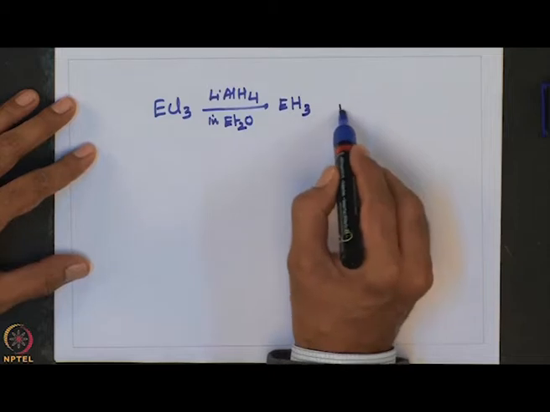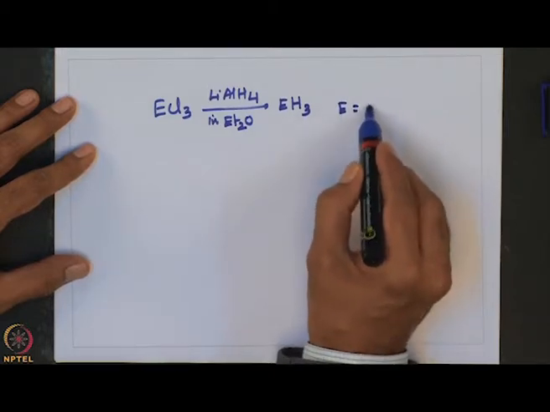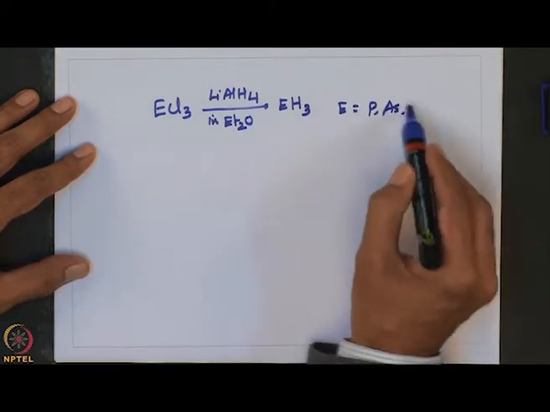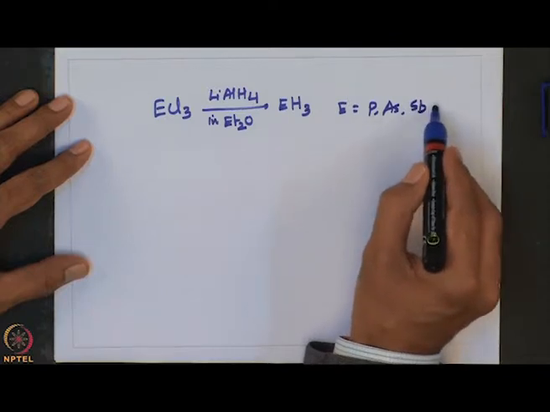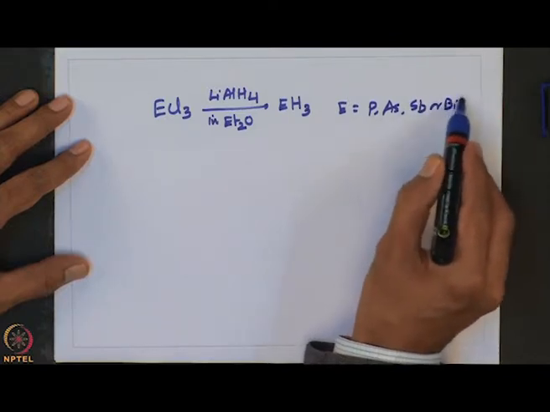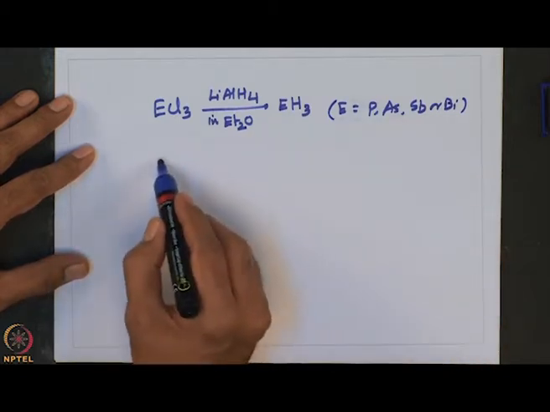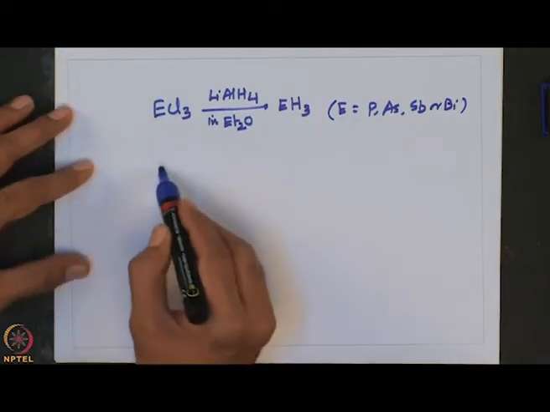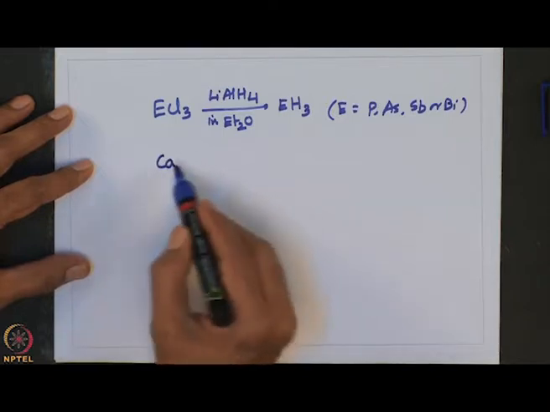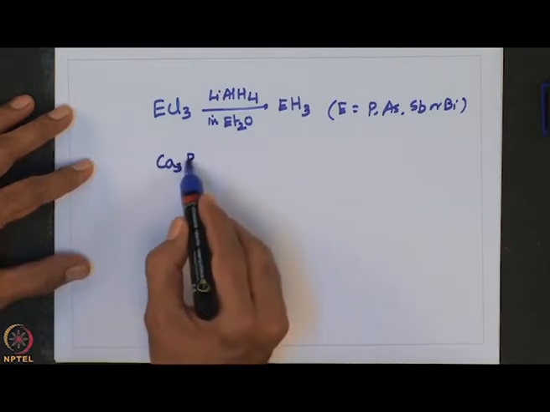So, here E is essentially phosphorus, arsenic, antimony or bismuth. Okay. And also in case of phosphine, calcium phosphide can also be hydrolyzed.